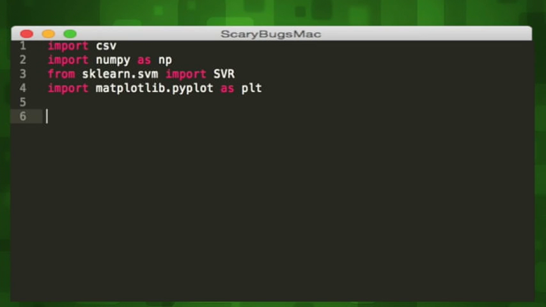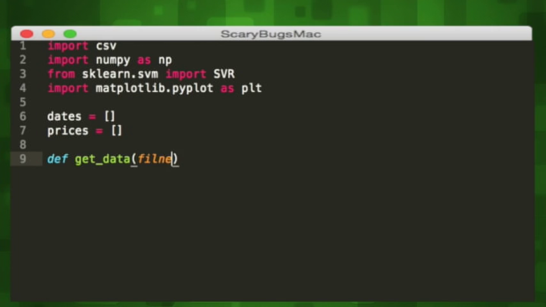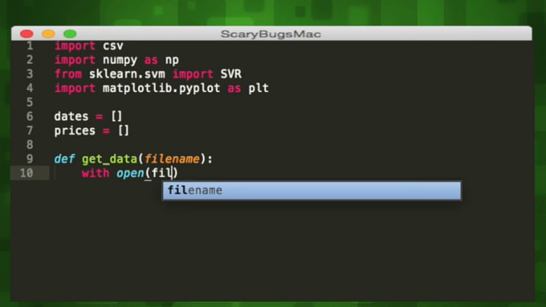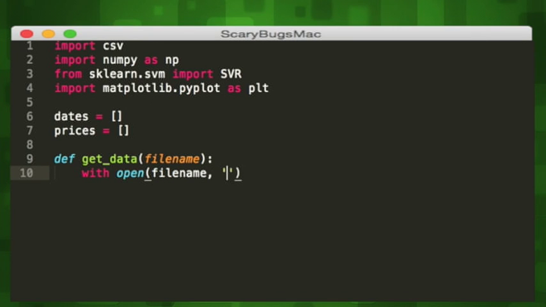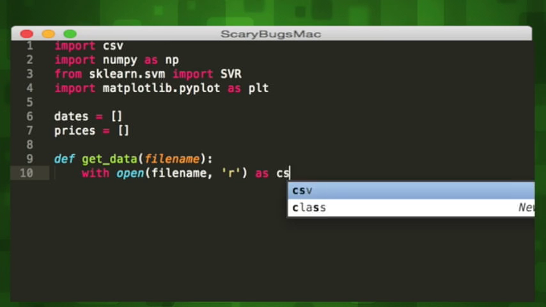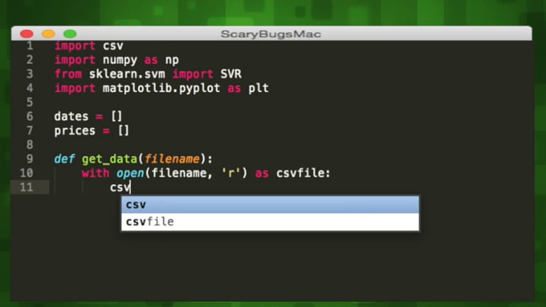First, let's initialize 2 empty lists, dates and prices. We'll then write a function called getData that will fill them both with the relevant data. We'll call it getData, and its argument will be the name of our stock prices CSV file. We'll use the with-as block to open our file and assign it to the CSV file variable. The open statement will extract the contents of our CSV file to read it, hence the r parameter.